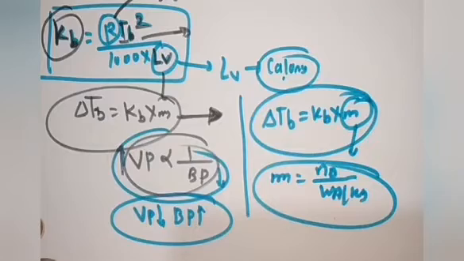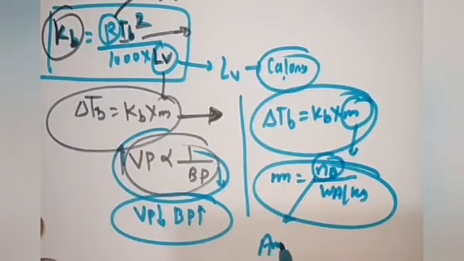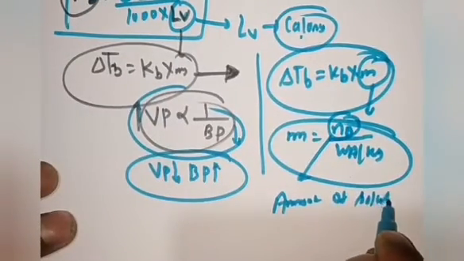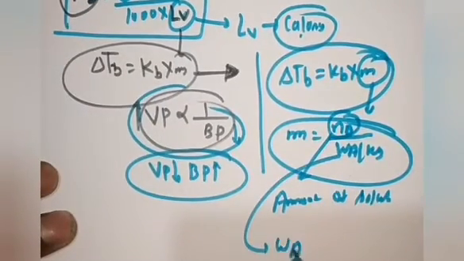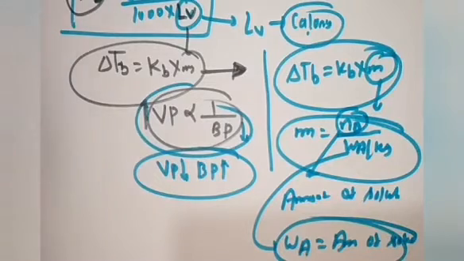It depends upon the amount of solute and Wa, the amount of solvent. So the property depends upon the number of solute and solvent particles, rather than the nature of the solute and solvent particles.